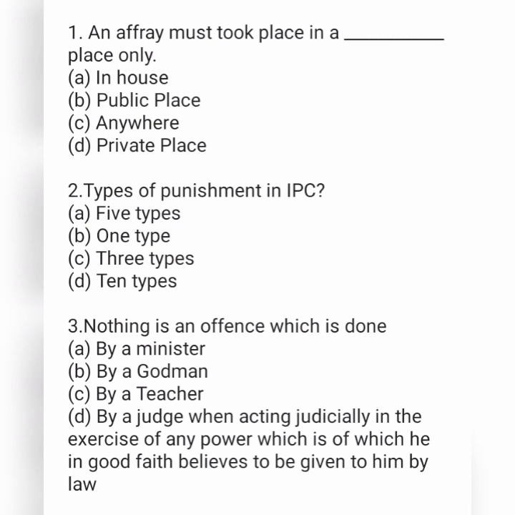അടുത്തത്, nothing is an offence which is done option A by a minister, option B by a goatman, option C by a teacher, and option D by a judge when acting judicially in the exercise of any power which is of which he in good faith believes to be given to him by law.